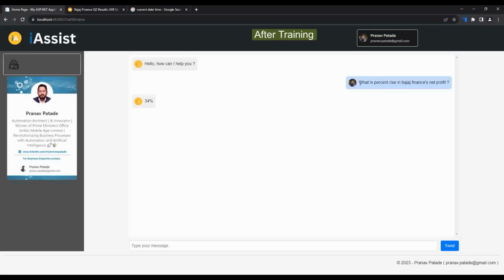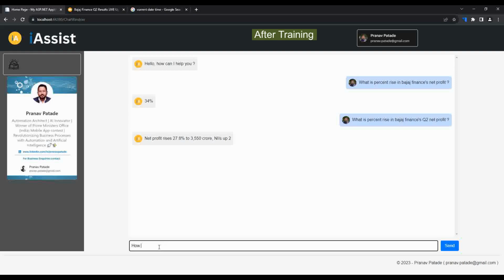So let's go and refine the question in a detailed manner, so as to include some information that it can relate to the article. So I'll put in the Q2 net profit. Hopefully we should get a correct answer this time. Yeah, see, net profit rises 27.8% to 3,550 crore. The response is slightly truncated since, as I mentioned, this is a custom trained bot, and I'm also using zero shot inference, so we are getting some specific short answers.